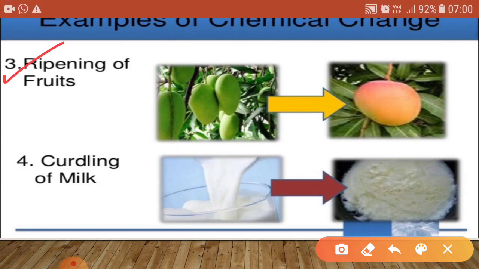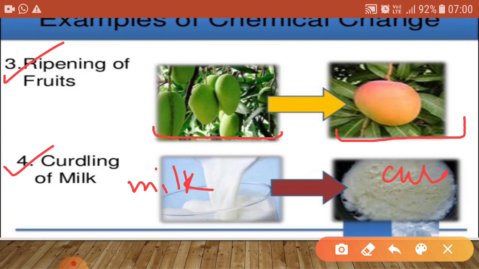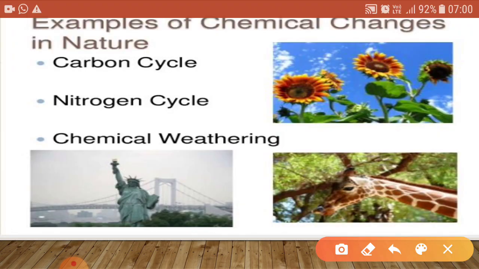Similarly, ripening of fruits means a seed is converted into the sweet fruit and it cannot be reverted back. It is irreversible and its composition is changed, so it is a chemical change. Similarly, curdling of milk means milk is converted into curd and its composition is changed, means it is chemically changed. So these are the examples of chemical changes, and there are also examples of chemical change that occur in nature like carbon cycle, nitrogen cycle, chemical weathering.